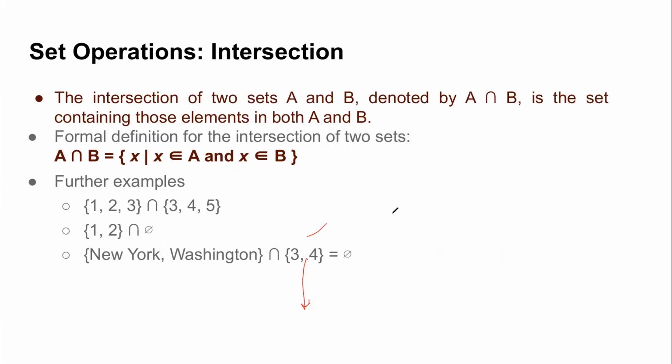Okay, so now let us see the intersection. What is intersection? Intersection of two sets is basically that set which contains those elements which are in both A and B. So it should be common in both of them. If I write in set builder notation, A intersection B is the set of all those elements X such that X is in A and, not or but and, X is in B. That means any element should be present in both of them. If it's not present in both, then it's not part of the intersection, right? So what should be the answers in these examples?